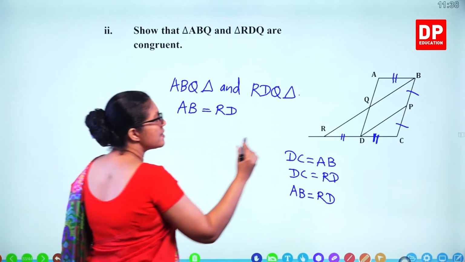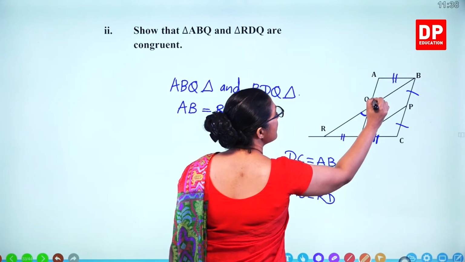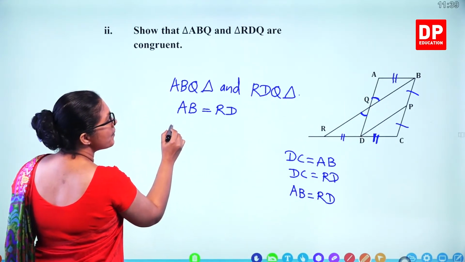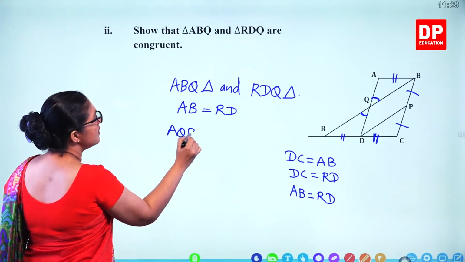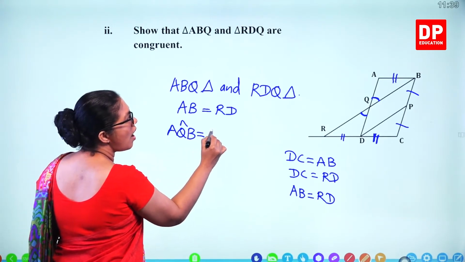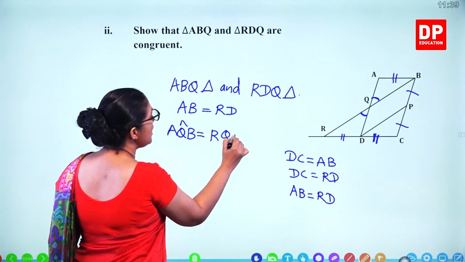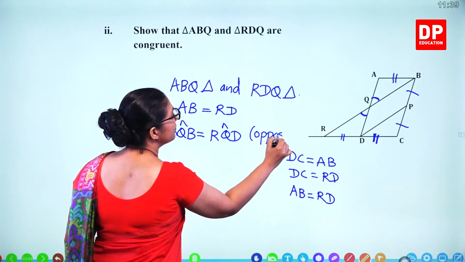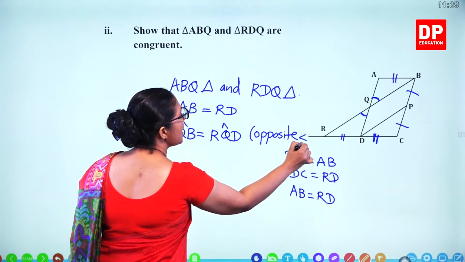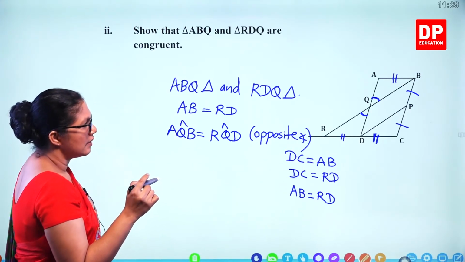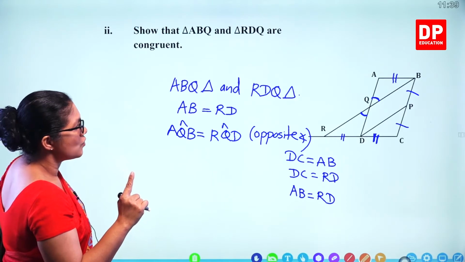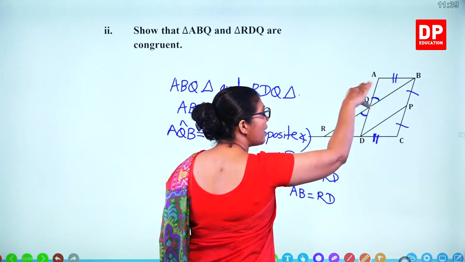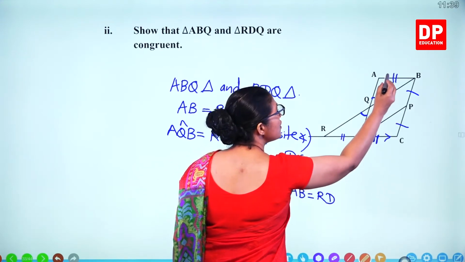And what about this angle? This angle is equal to this one. AQB angle is equal to RQD angle. Opposite angles are equal. So we have length, and we know this line is parallel to this one.